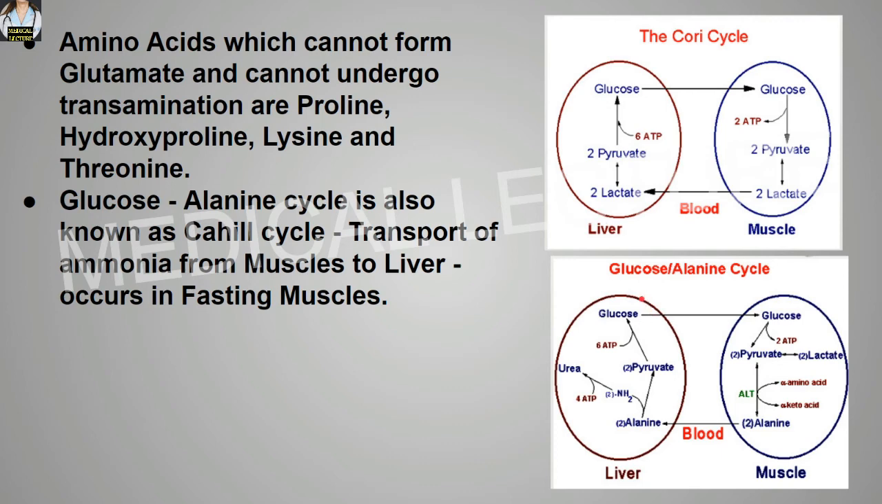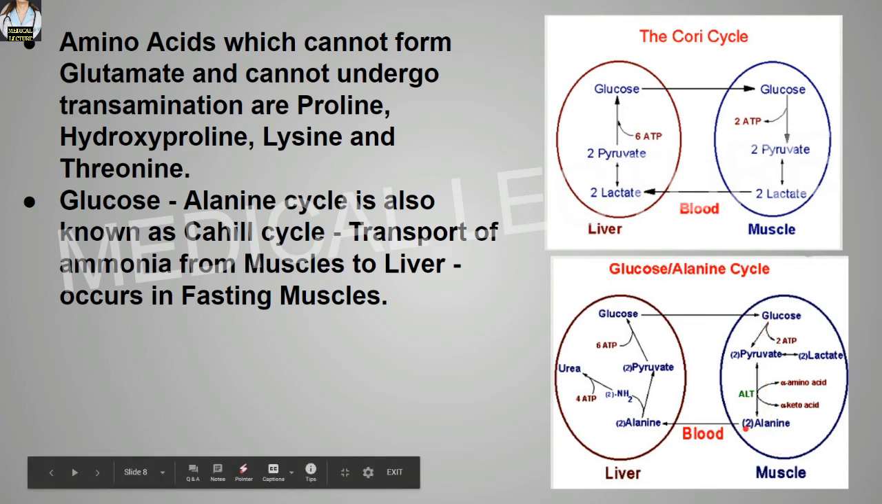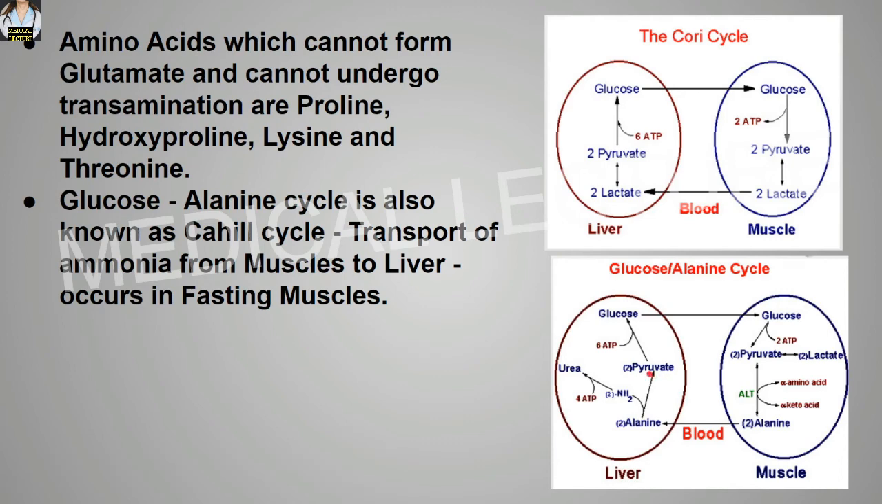Over here, as you can see, in the fasting muscle, glucose breaks down into pyruvate and the pyruvate into alanine. Now this alanine enters into the liver, and in the liver the NH2 or the amino group is removed from the alanine, and it forms the pyruvic acid or the pyruvate. The pyruvate converts into glucose, and then this glucose enters into the muscle.